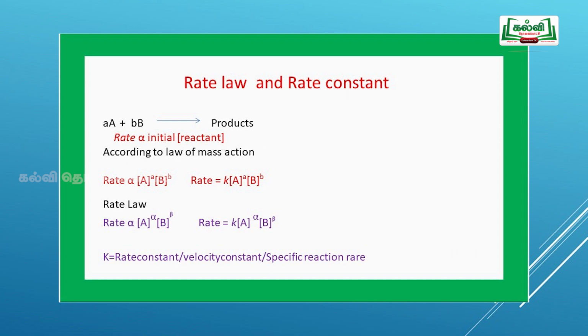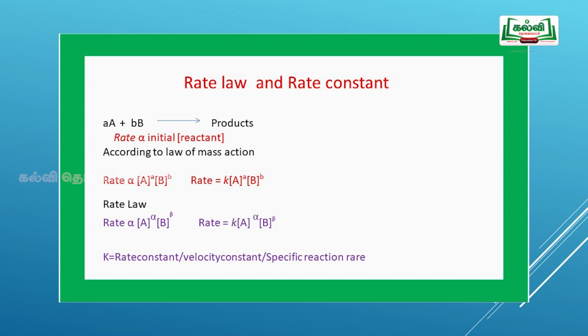Rate law is directly proportional to the initial concentration of the reactant. Even though the product concentration is increasing, we have to consider only the initial concentration of the reactant. a moles of A and b moles of B give product. According to the law of mass action, rate is directly proportional to the concentration of A to the power of a and B to the power of b. Then rate is equal to K into concentration of A to the power of a and B to the power of b. That K means the rate constant.